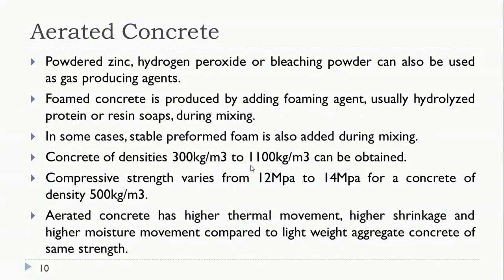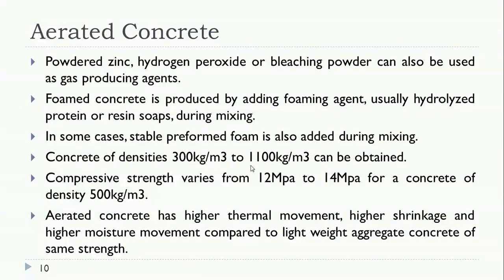Lower density grades are used for insulation purpose, that is for thermal or sound insulation, whereas medium density grades are used for the manufacture of building blocks or load bearing walls also. And higher density grades are used in the manufacture of prefabricated structural members in construction.